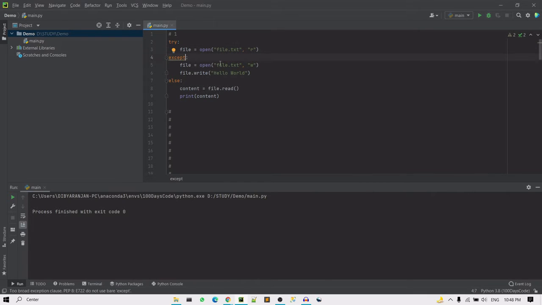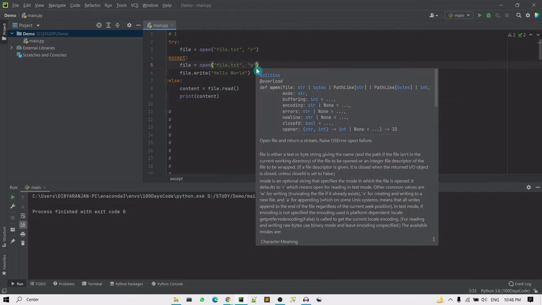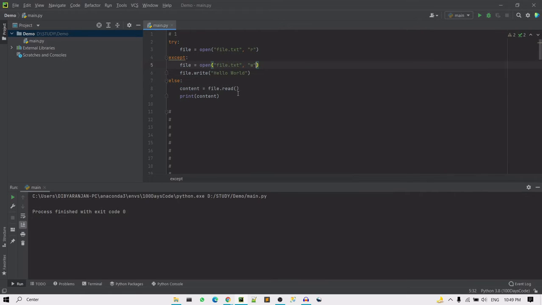That error will be caught by this except block, and it will open the file in the write mode, right? If you open the file in write mode, it basically creates the file if the file doesn't exist. Then I'll be writing something into that file, right? And in the else block, I'll be reading the content.